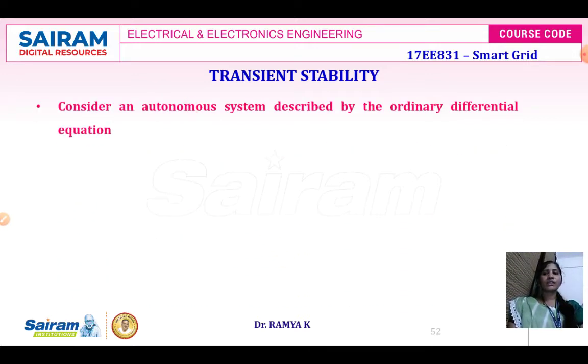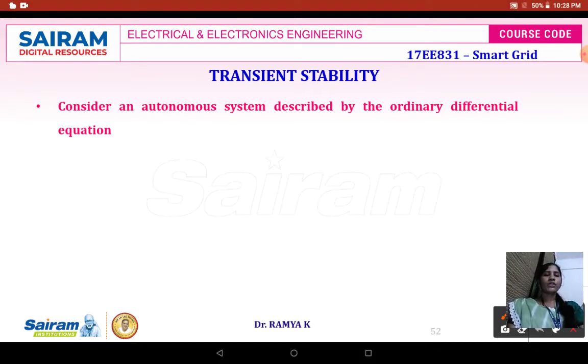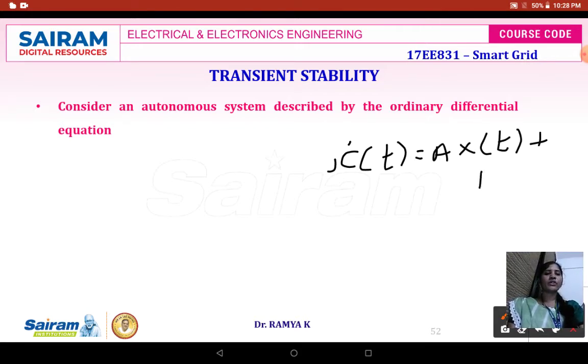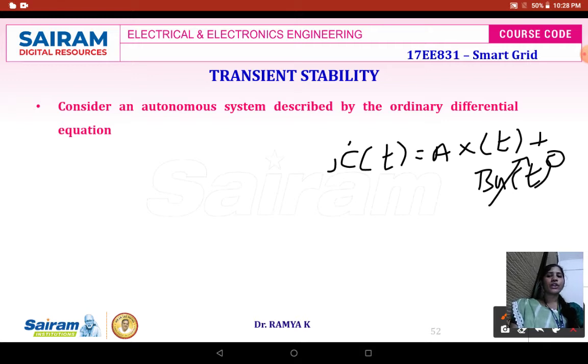So autonomous system is nothing but, when you are doing a state space analysis, there are going to be two systems. One is your homogeneous system and another one is your non-homogeneous system. x dot of t is equal to Ax of t plus Bu of t. This is going to be the system state equation. The system is considered to be homogeneous or non-homogeneous depending upon the availability of your input. If your input is going to be 0, it is going to be the autonomous system, and in simple terms you can express this equation as x dot of t is equal to Ax of t.